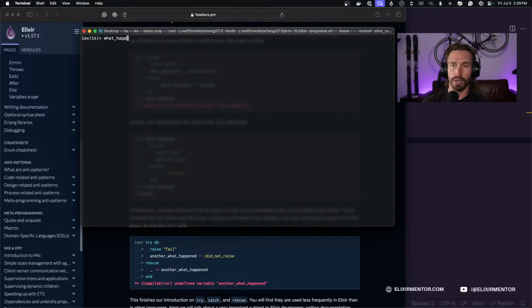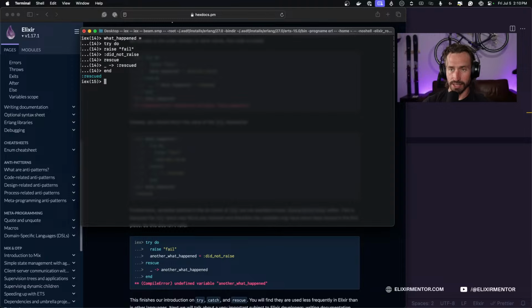So I'm going to just say what happened equals, and then we're going to do our try do, and then we're going to say raise, message fail, and then we return did not raise, and then we can do a rescue, and we don't care what the value is, and we're just going to say atom rescued is going to be returned. So rescued, there we go, and then end.